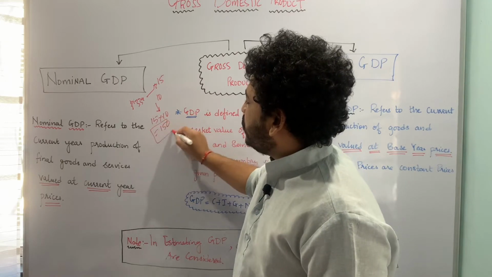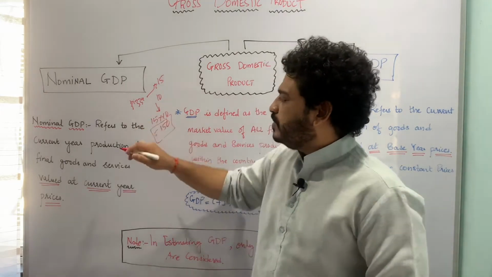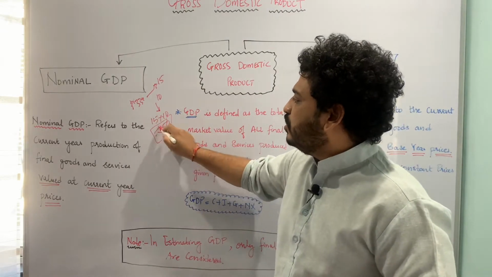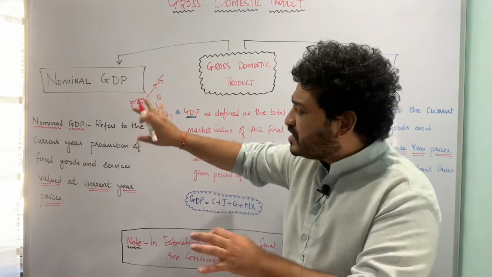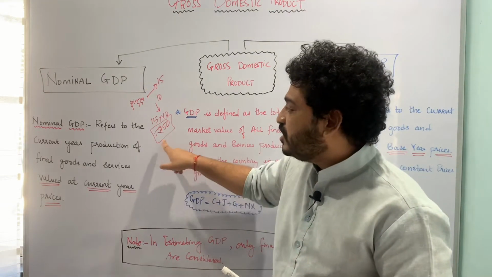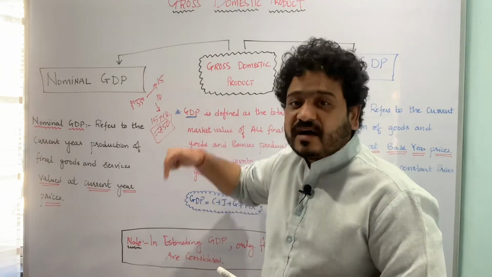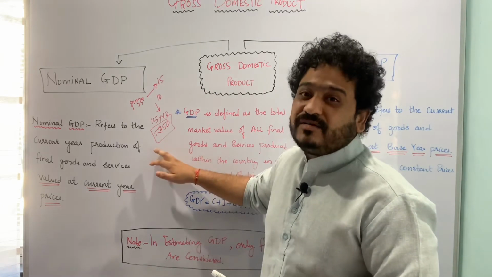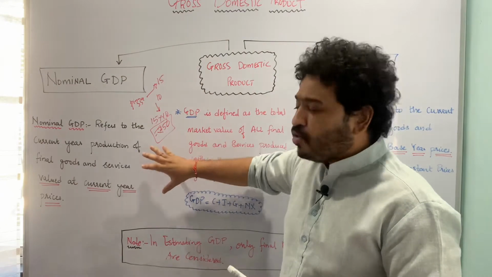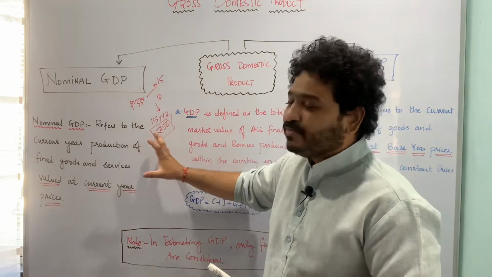So this is the contribution of the production of pizza towards the GDP, reflected in rupees 150 terms. So this is how you can look at nominal GDP, meaning I am calculating GDP at current year prices. So it is GDP at current year price. I hope the idea of nominal GDP is pretty much clear.